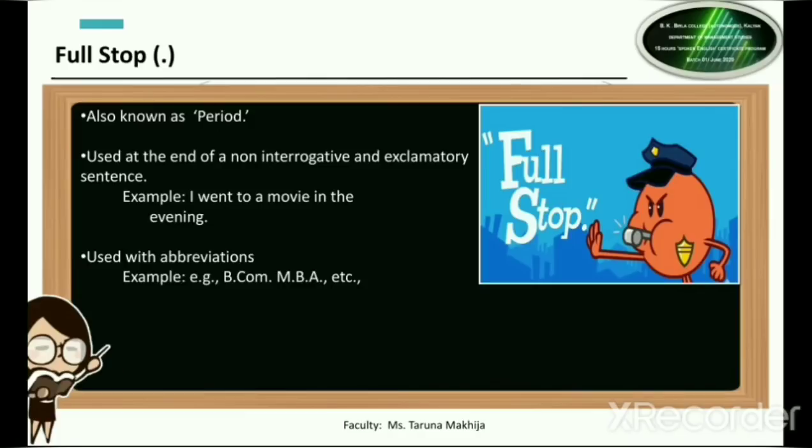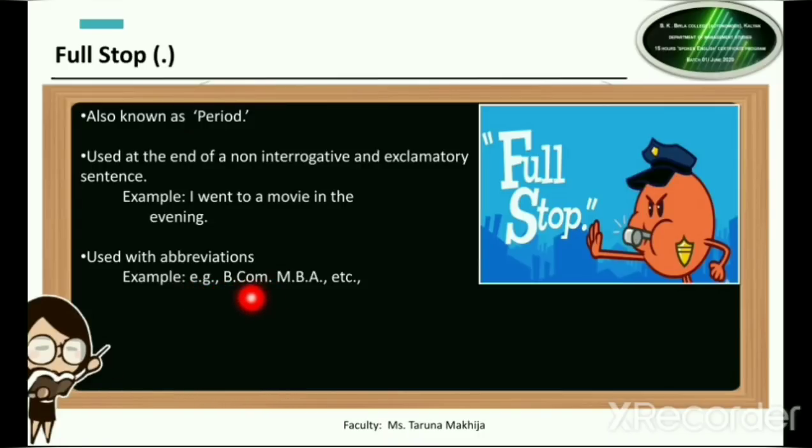Similarly, along with using it at the end of any sentence, we also use it with abbreviations. Now what are abbreviations? Abbreviations are nothing but short forms. For examples for this are e.g. Now e.g. is the short form, is the abbreviation for example. So when we are writing this word e.g., we write E full stop, G full stop.